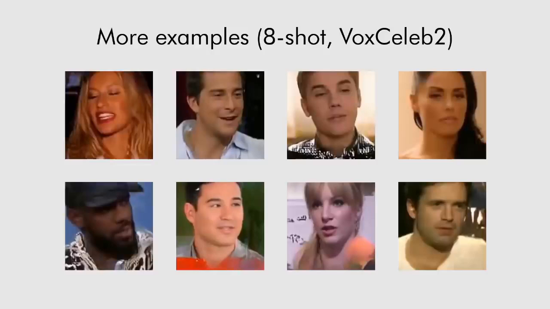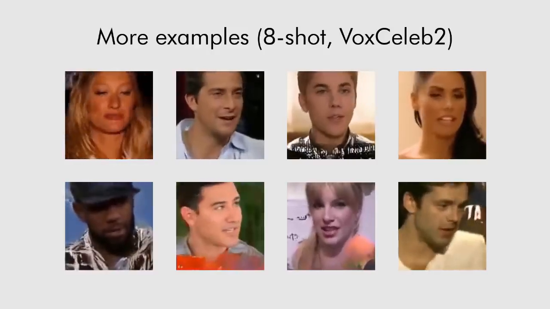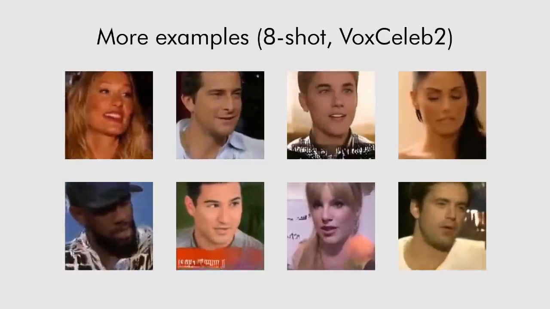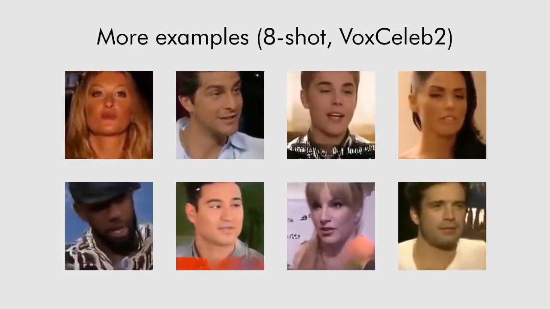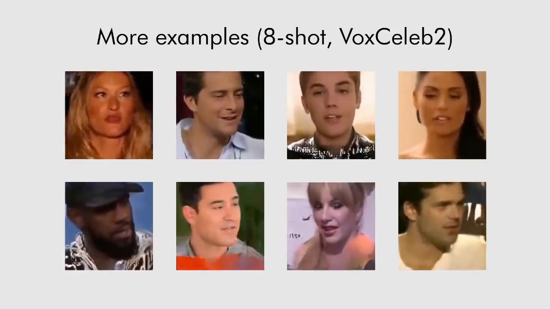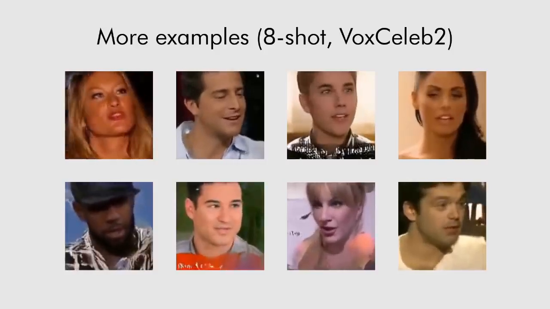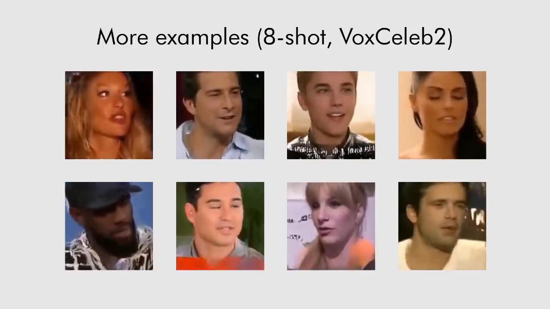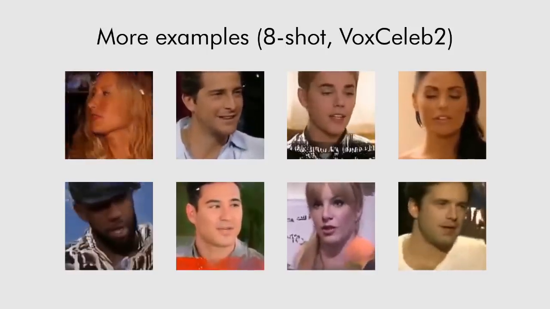Here we show more results for holdout identities on the VoxCeleb2 dataset that were unseen by the system at the meta-learning stage. These talking head models were obtained using 8 frames, although in some cases there was limited diversity between the head pose in those 8 frames.